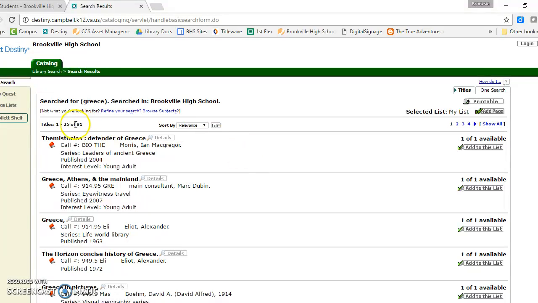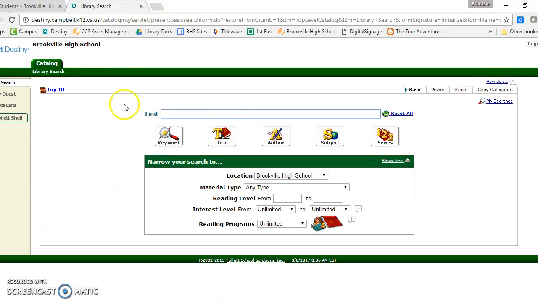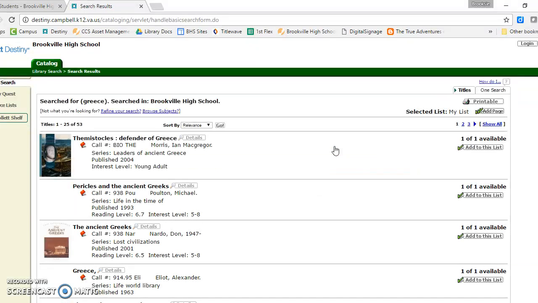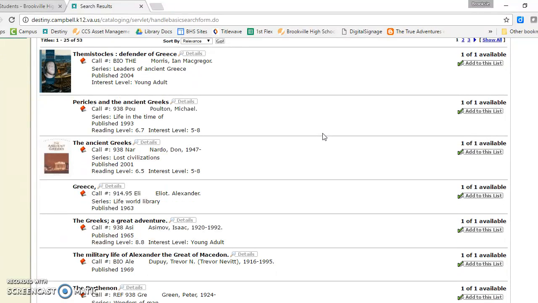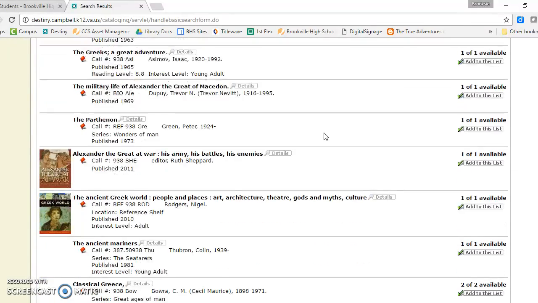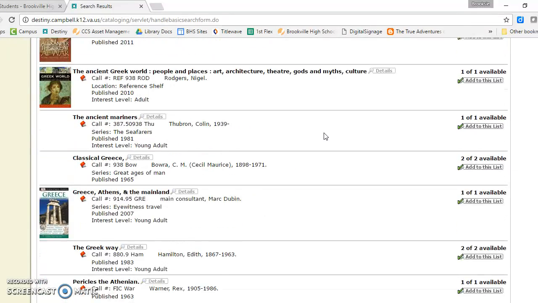I've got 81 results in a keyword search and a subject search. For subjects, notice that I have fewer results. I have 53. So if you end up with too many results in a keyword search, you can always do subject and kind of narrow it down a little bit. If you end up with not very much in a subject search, you might use keyword instead. So I'm going to scroll through and see if I can see anything that might be good.